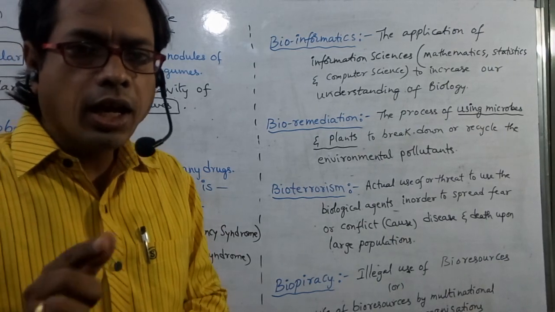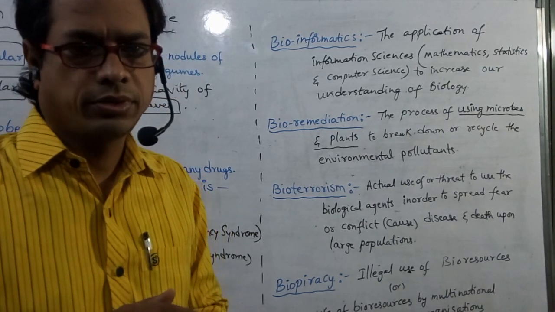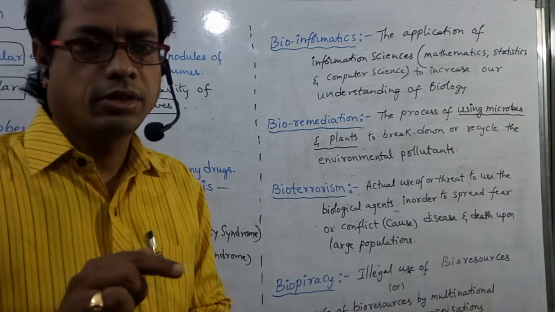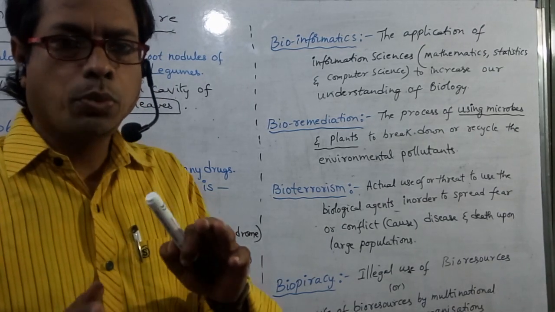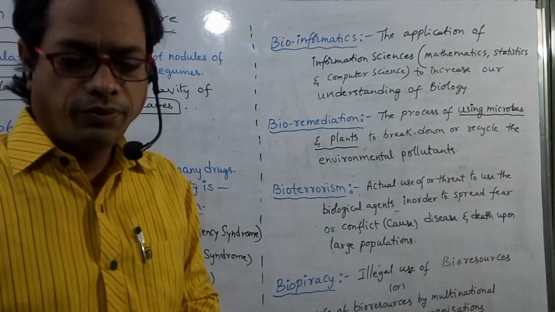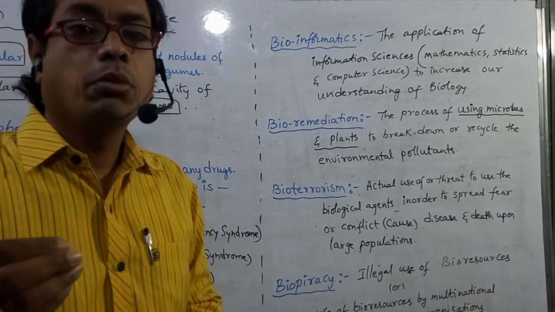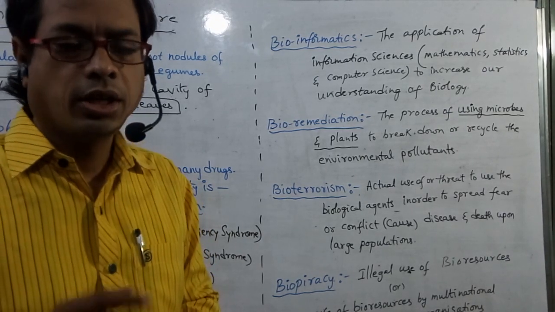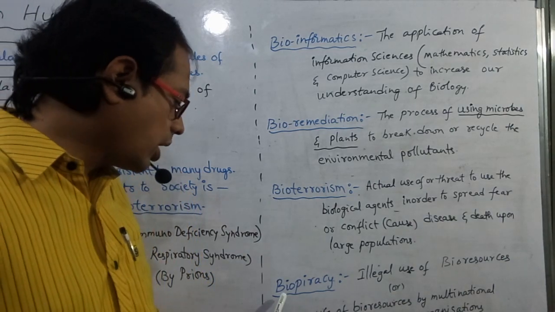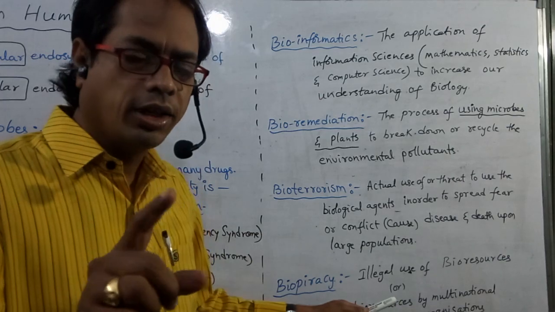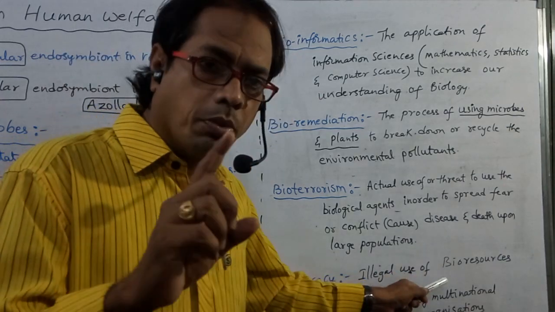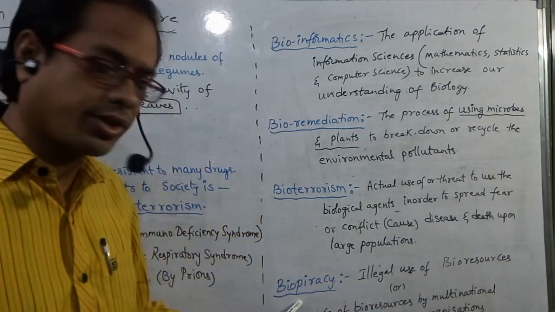So, illegal use of bioresources. What is that? Illegal means without payment, without proper authorization, we are using those bioresources. That type of branch is so called biopiracy. Illegal use, not legal. Illegal use of bioresources is called biopiracy.